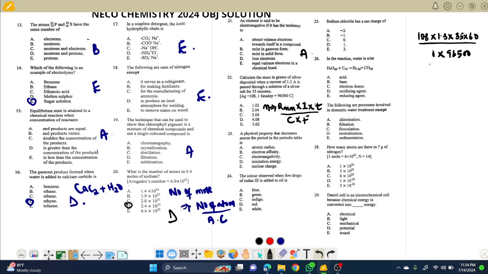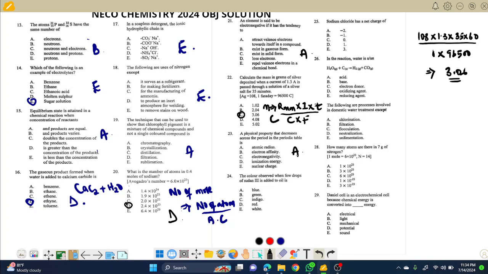So upon simplification, press your calculator. You are given a calculator. The right answer is 3.006, choice C. Please confirm that on your calculator to know what you pick. It's very important. So next is a physical property that decreases across the period in the periodic table. The answer is atomic radius: it decreases across the period and increases down the group.